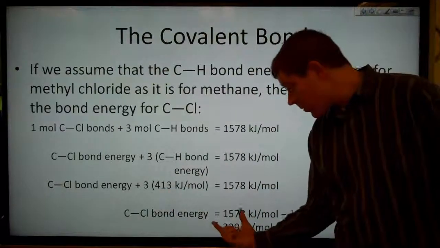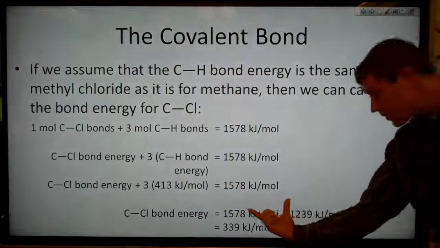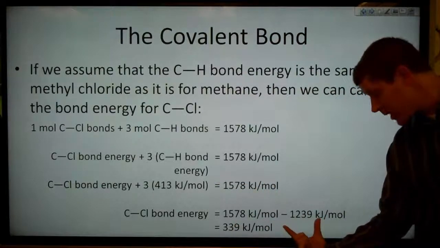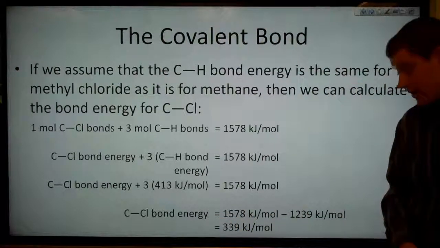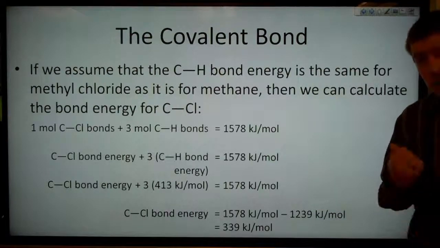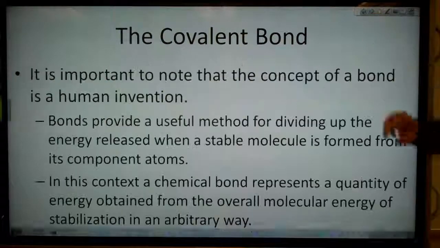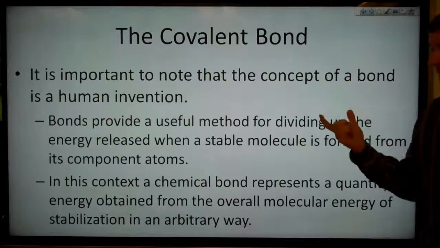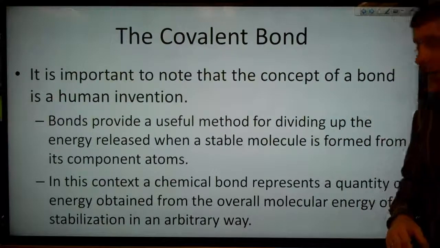And so now we can figure out what that difference is. That means that the carbon-chlorine bond energy is equal to 1578 kilojoules per mole minus the 3 times 413, that's 1239 kilojoules per mole. Which means that the carbon-chlorine bond energy is 339 kilojoules per mole. So that means that forming a carbon-chlorine bond is less energetically favorable than forming a carbon-hydrogen bond, because we're getting out less energy. But it's important to note here that the concept of a bond is a human invention, right? There's no stick holding our 2 atoms together.